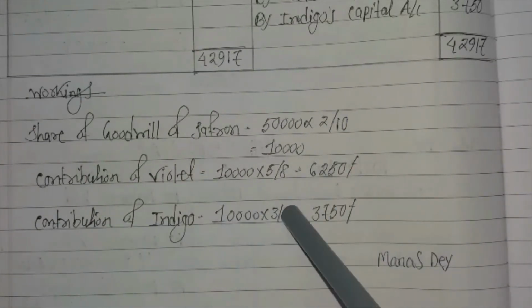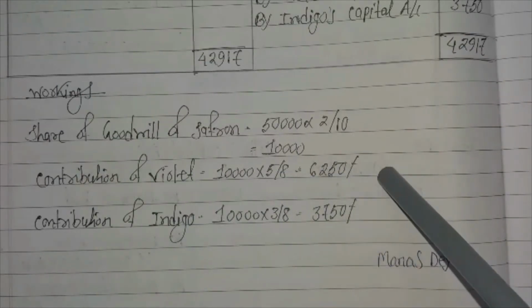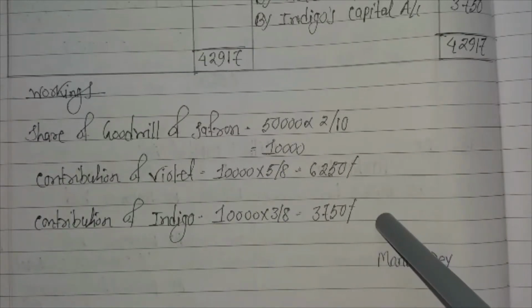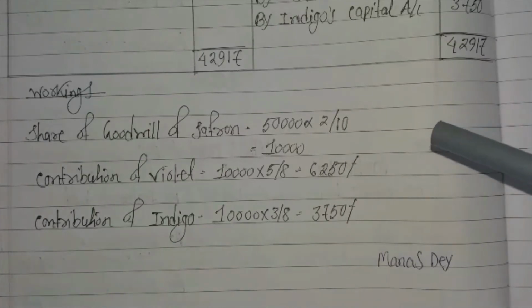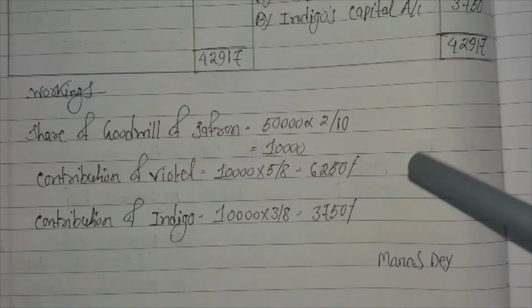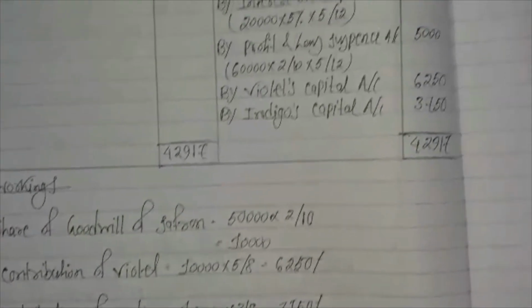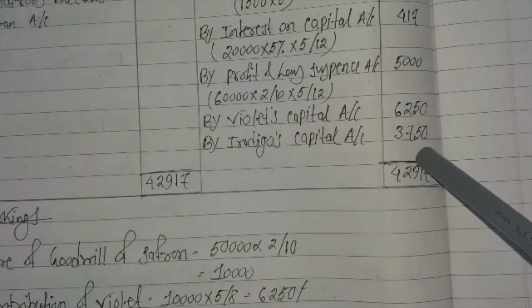Contribution of Violet: 10,000 into 5 by 8, because the rest of the partners' share is 5:3. So it is 5 by 8, compensated by Violet, it is 6,250, and contribution of Indigo: 10,000 into 3 by 8, it is 3,750. It is the same way we did in case of retirement of partner. Here the accounting treatment is the same. That is, the share of goodwill of the dead partner is compensated by the existing partners. So it becomes by Violet's capital account 6,250, by Indigo's capital account 3,750.